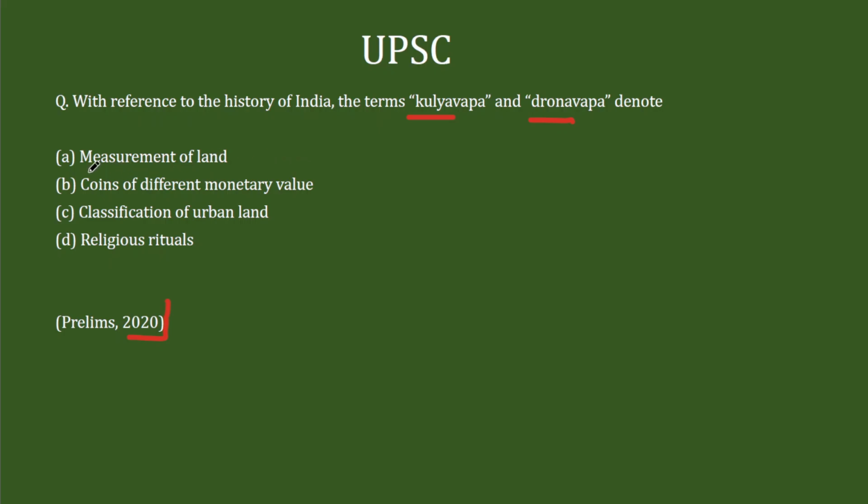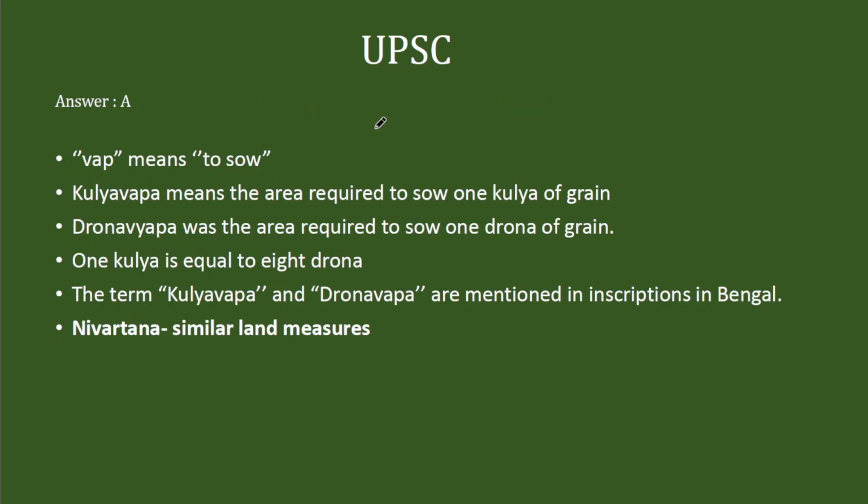You have 4 options. First one, measurement of land. Second, coins of different monetary value. Third, classification of urban land. And fourth, religious rituals. Now, this is a very tricky question. 3 of the 4 options are very close. The reason I say this lies in the answer key. I'll explain that once. This is one question where you should not take any risk because you can be wrong more than you can be right. Let's look at the answer key.